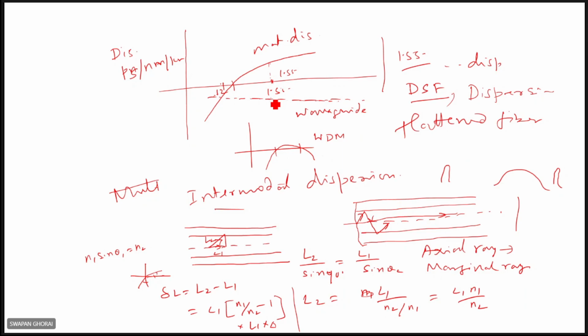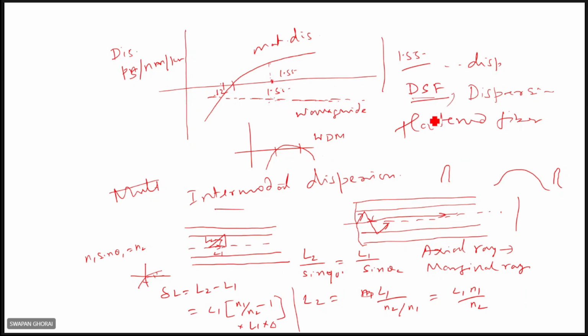And if that is the case, that fiber is called the dispersion shifted fiber, DSF. Here the material dispersion is compensated by the waveguide dispersion, right?